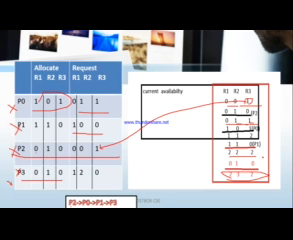So at last, the order we are getting means the processes will be resolved by P2, then P0, then P1, and at last P3. So these are about the multi-instance resource allocation graph.